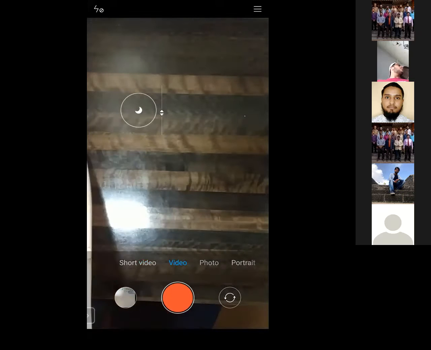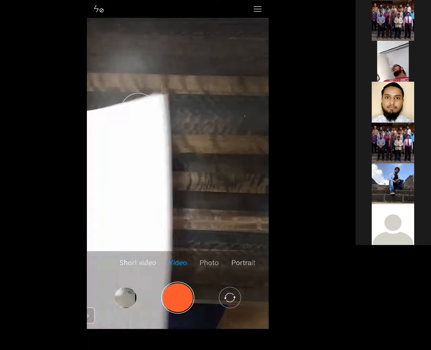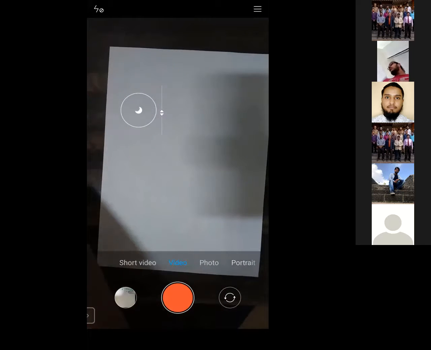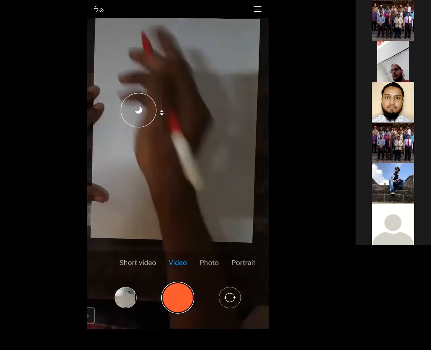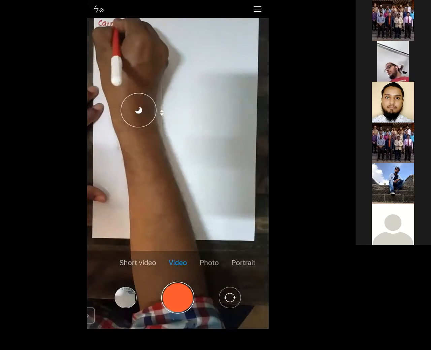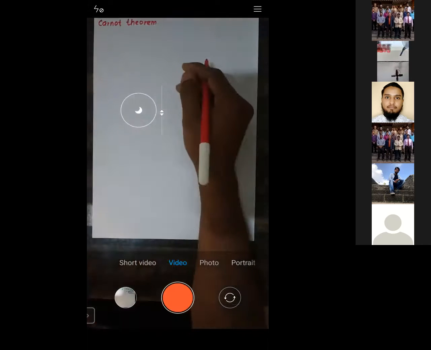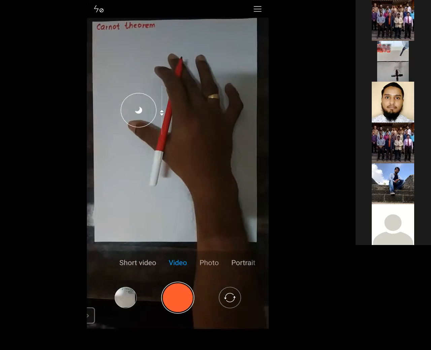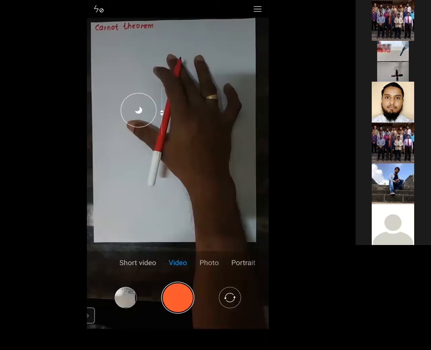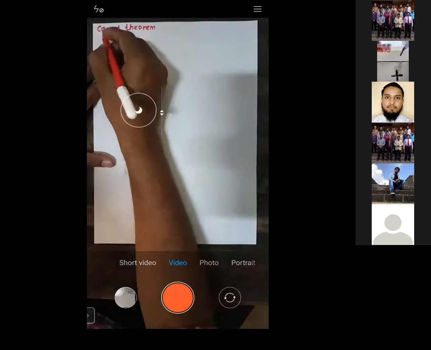Now let us take the next point. Now we'll start with the Carnot theorem. Let us see what the Carnot theorem is. If you want to put it simply, no engine is more efficient than the Carnot engine. In simple words, no engine is more efficient than the Carnot engine. I will write down the statement of the Carnot theorem.